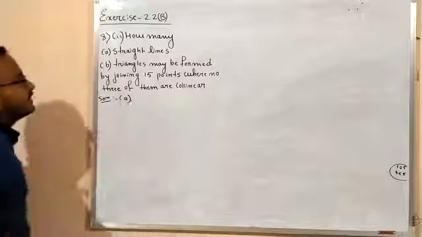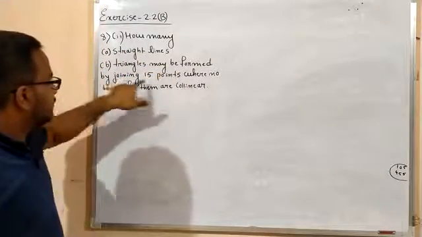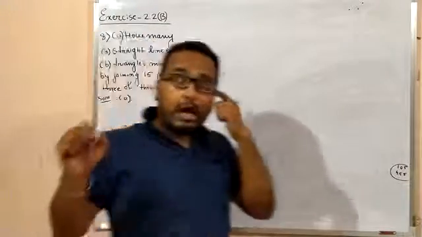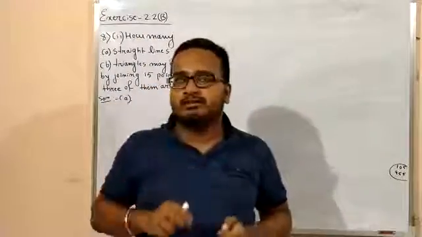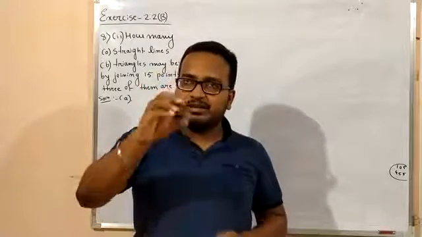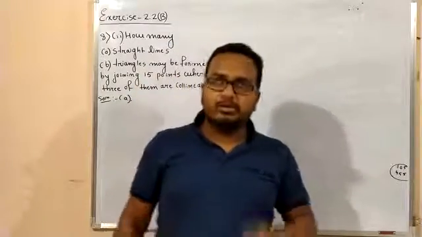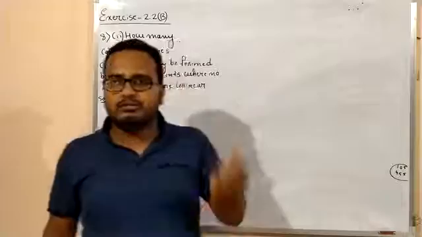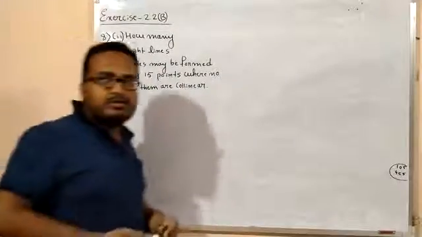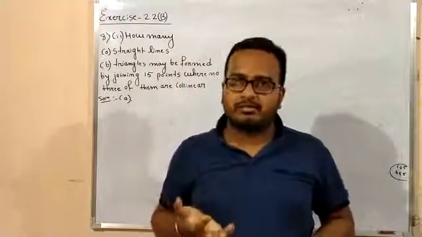number 8. That means how many straight lines may be formed by joining 15 points, right? First of all, you should know how many points are required to form a straight line. That is a very important question, isn't it? How many points are required to form a straight line, right? So we know 2 points are required to form a straight line, isn't it? So from the given 15 points, by choosing any 2 of them, we can form straight lines, right?